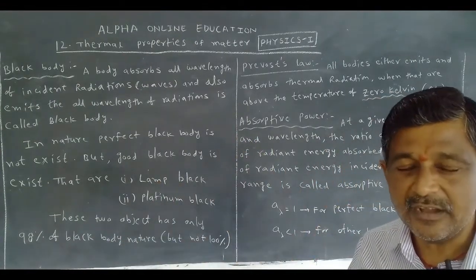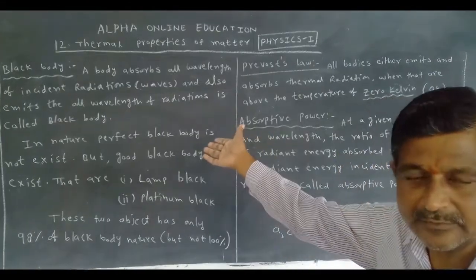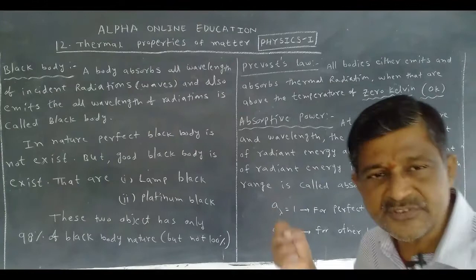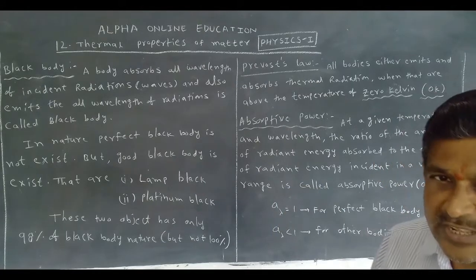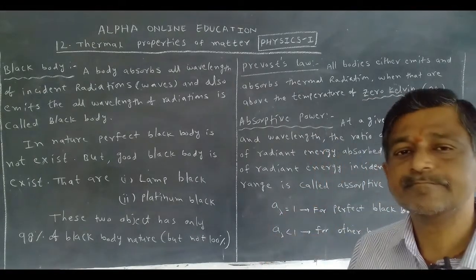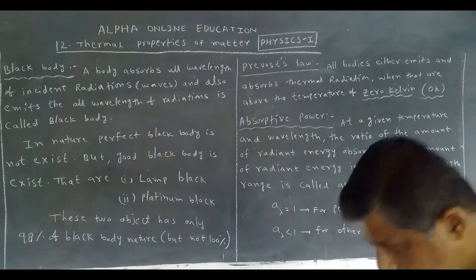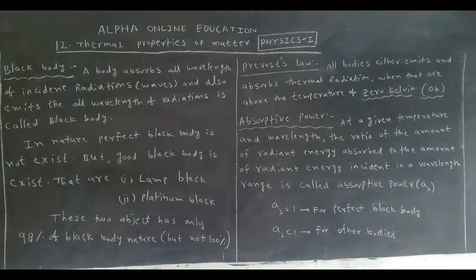Not all black color objects are black bodies. These look like a black color, but are not perfect black bodies. It must absorb all wavelengths of the radiation and also emit all wavelengths of the radiation. Then only it is called a black body. But a perfect black body is not in nature. Good black bodies exist, and there are only two: lamp black and platinum black. These two objects have only 98% of black body nature.